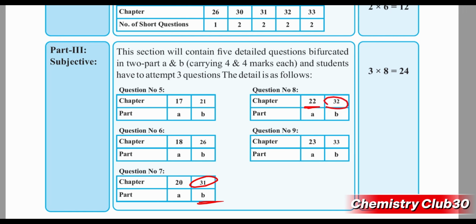B part will be taken from chapter 32, which is medicine, agriculture and industry. Question number 9 will include chapter 23, which is carbonyl compounds and carboxylic acids, and chapter 33, which is water. So this portion will contain 24 marks.